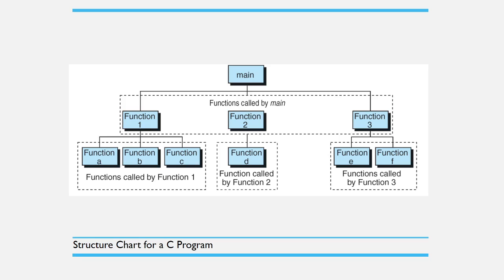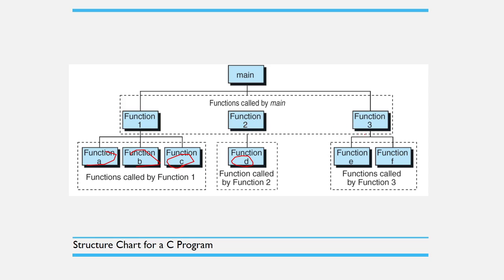And also this function 1, function 2, and function 3 are associated with other functions. For example, inside function 1 we have calls to function A, function B, and function C. And also function D is called inside function 2.